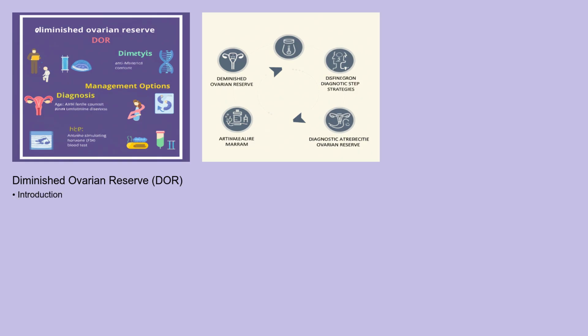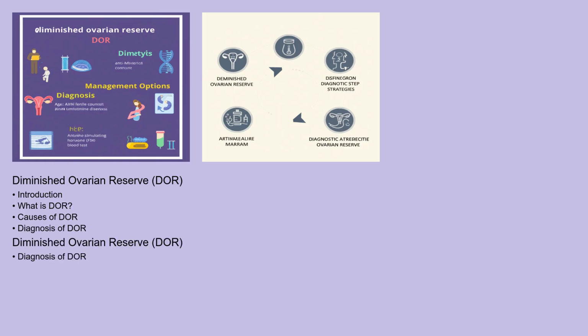Hello and welcome. Today we're diving into a condition that affects a woman's fertility, diminished ovarian reserve or DOR. We'll explore what it is, what causes it, how it's diagnosed, and what options are available for managing this condition.